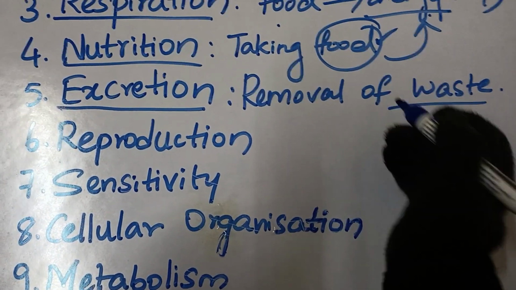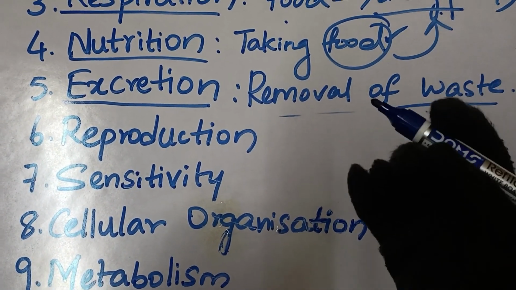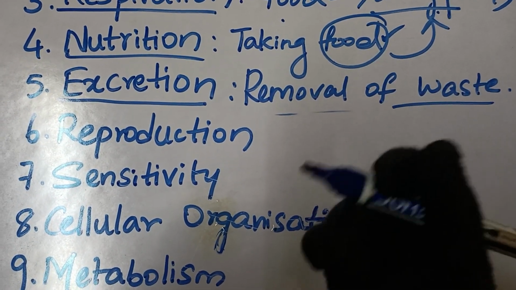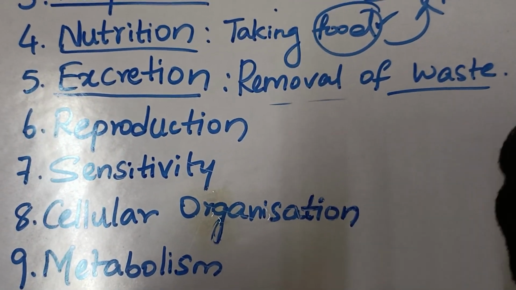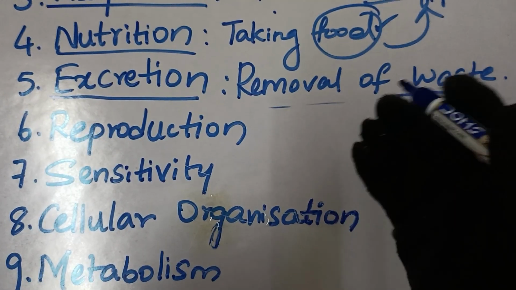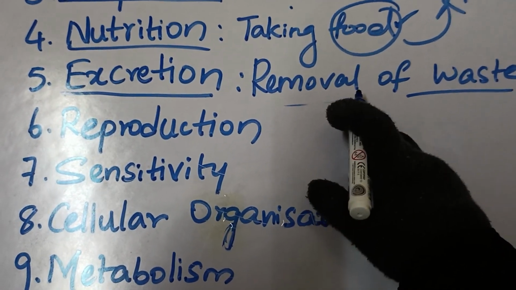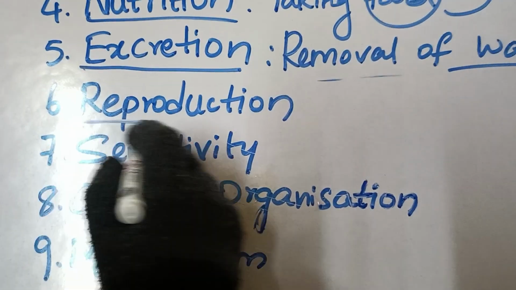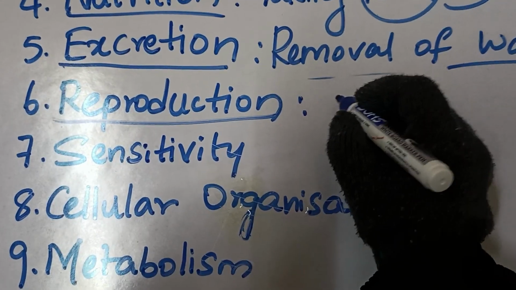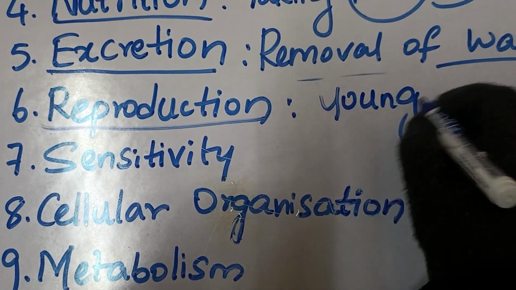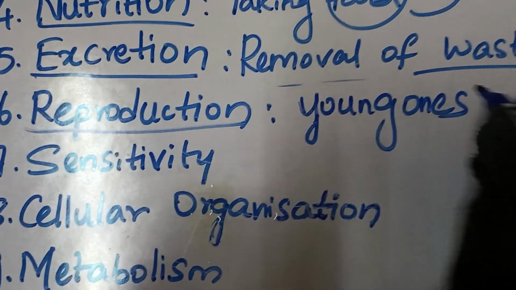Clear? Examples like humans, we excrete urine, we release carbon dioxide while breathing, right? And we also release sweat. All these are waste products. Likewise, plants also remove some waste products. Next characteristic is reproduction. What is reproduction? Reproduction is the process of producing young ones or offspring, nothing but babies, of their own kind.